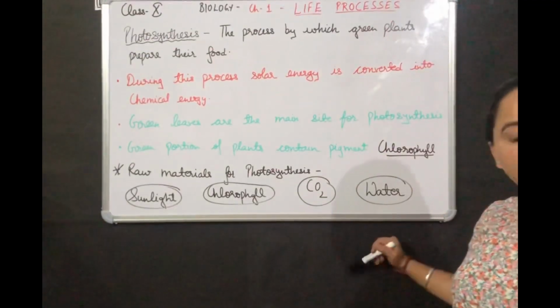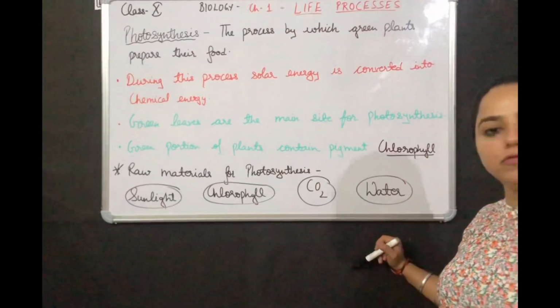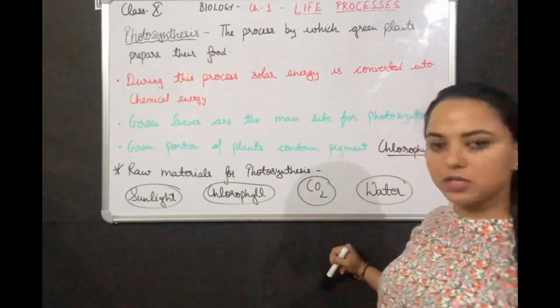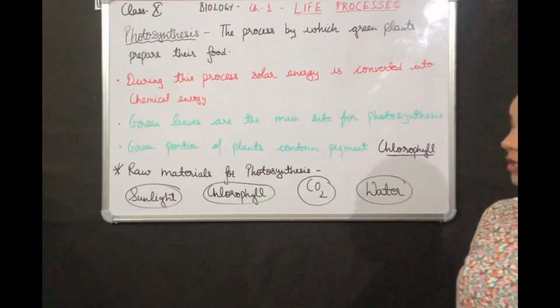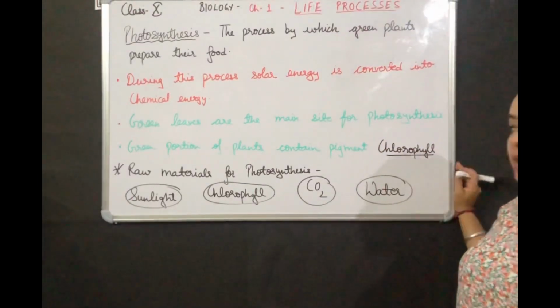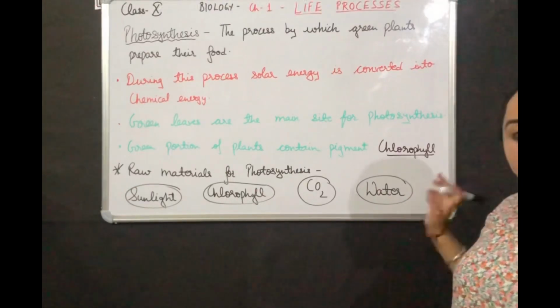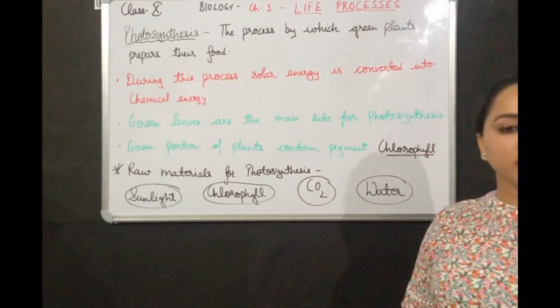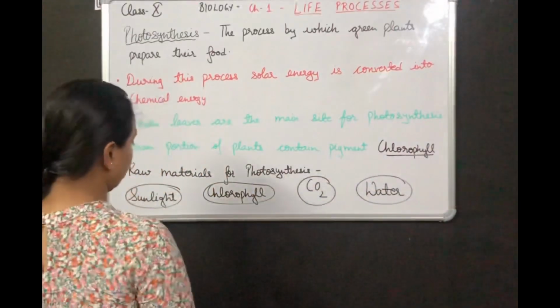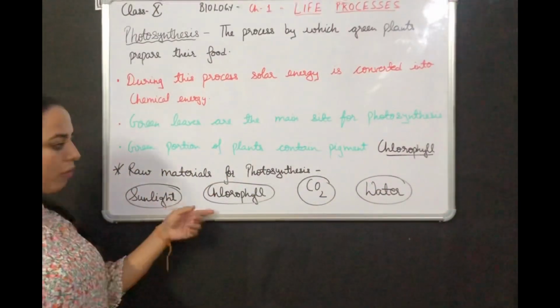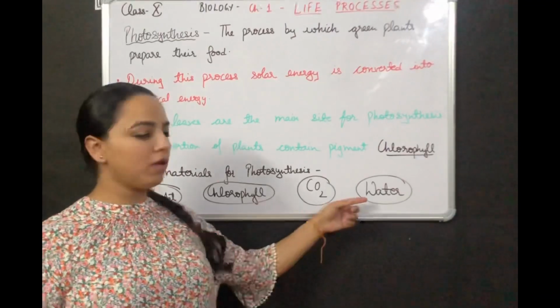Photosynthesis, the process by which green plants prepare their own food, is called as photosynthesis. During this process, the solar energy is converted into chemical energy. Green leaves are the main site for photosynthesis, and the green portion of the plants contains a pigment called chlorophyll. So the raw materials for photosynthesis are sunlight, chlorophyll, carbon dioxide and water.